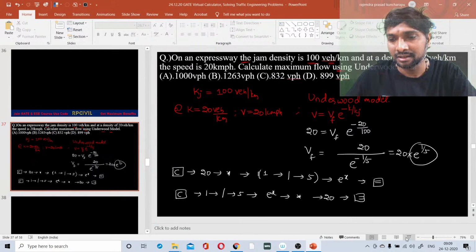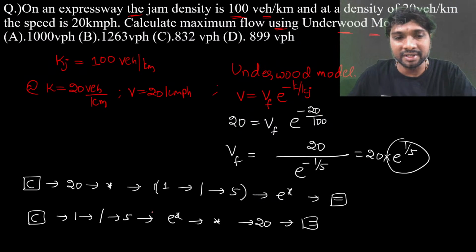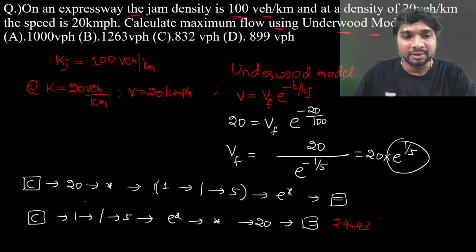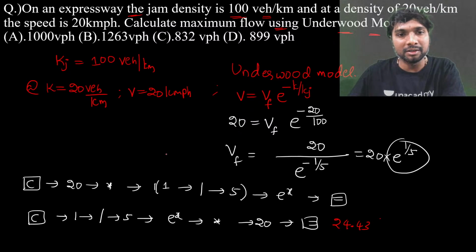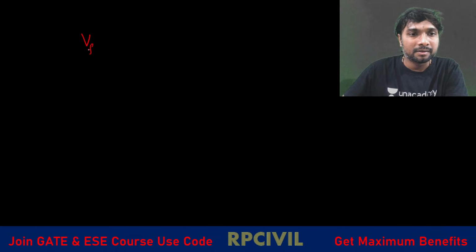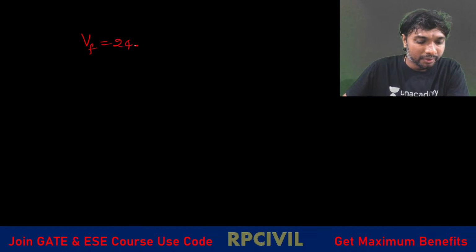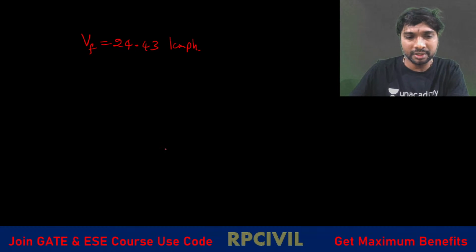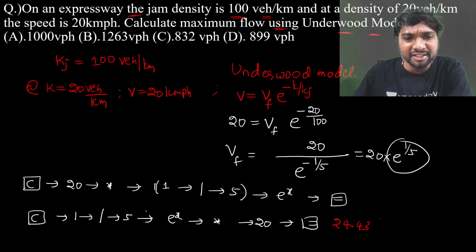So Vf equal to 24.43 kmph. Here after entering this 5 we have to enter the equality symbol to get this answer, right?